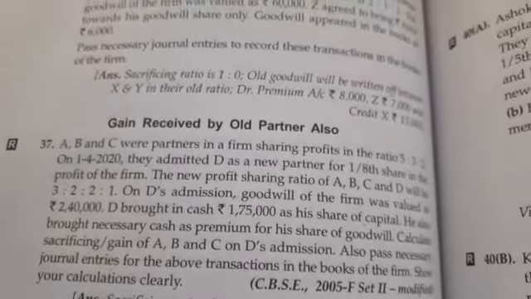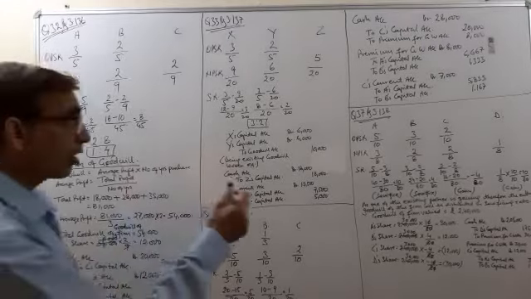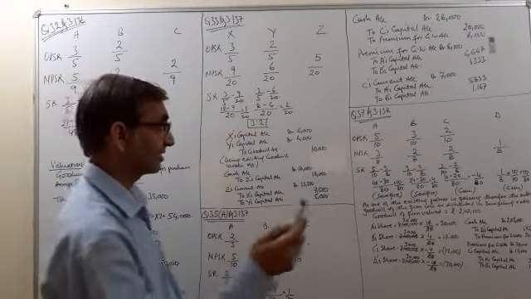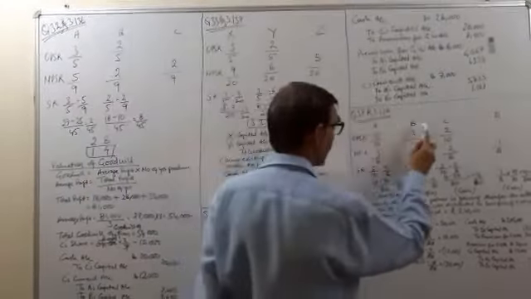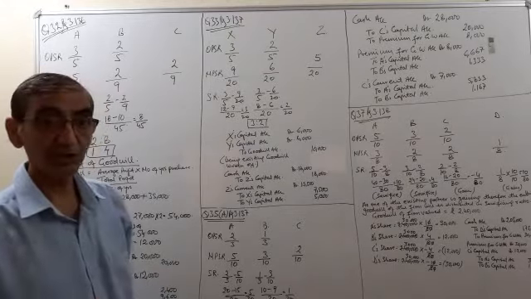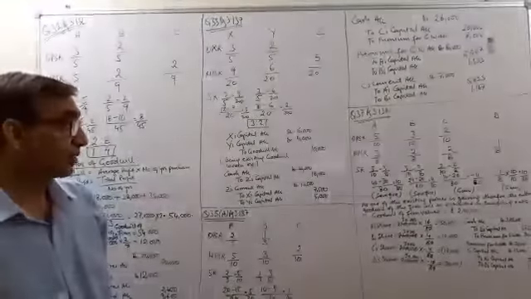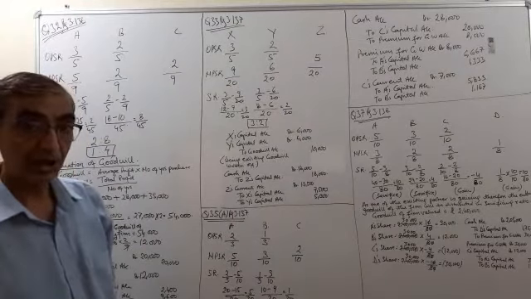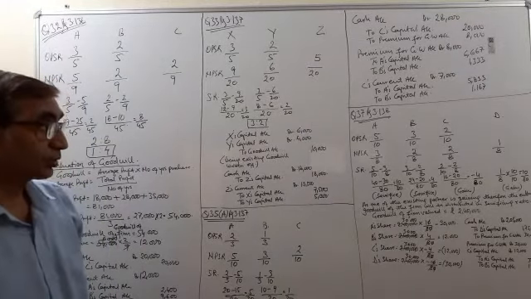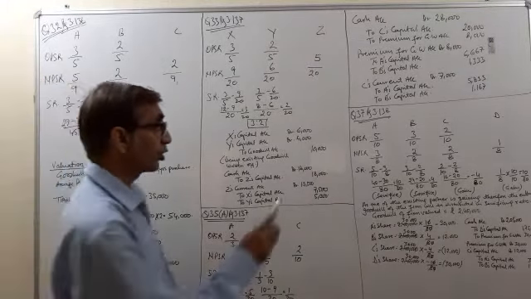Show your calculations clearly. So this question is related to the concept where one of the existing partners, A, B and C, will gain because of the change in the profit sharing ratio among the partners due to admission of the new partner. So over here, your old profit sharing ratio was 5:3:2. That is 5 by 10, 3 by 10, 2 by 10.